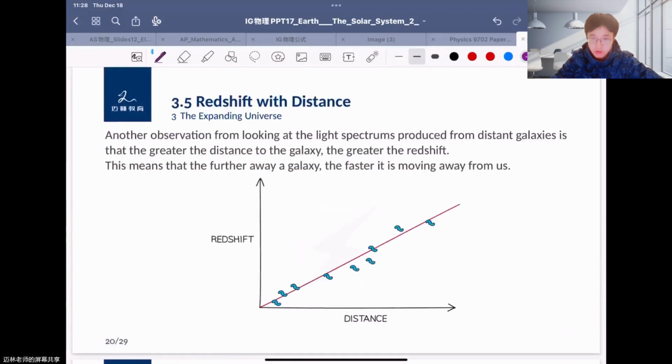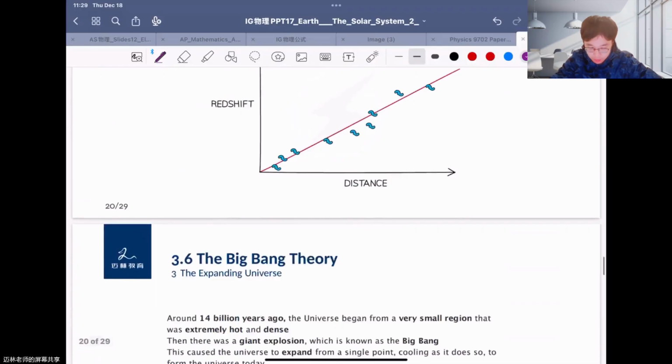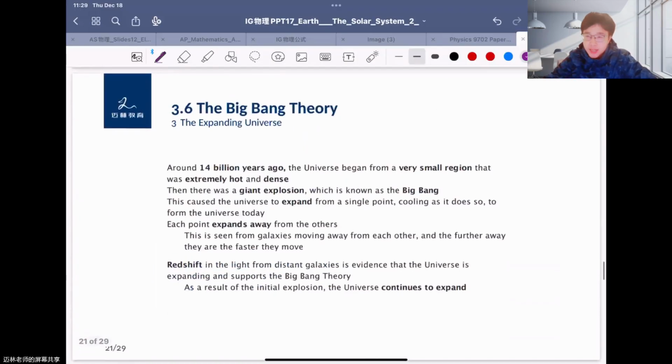So scientists draw the graph, making statistics on the redshift and the distance, and you find that when the distance is bigger, the redshift is also bigger in this graph, okay? As the distance increases, the redshift will also increase, or the universe is expanding faster and faster and moving away from us, okay? So why is this? Okay, so maybe we can use Big Bang theory to explain this.